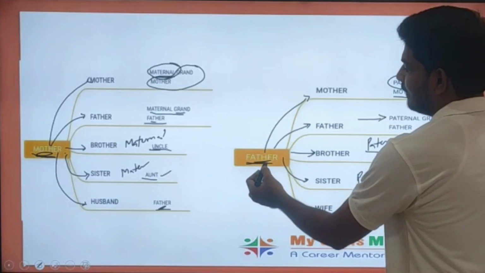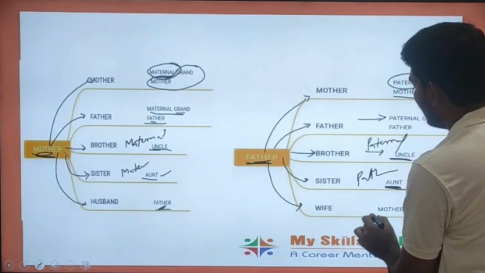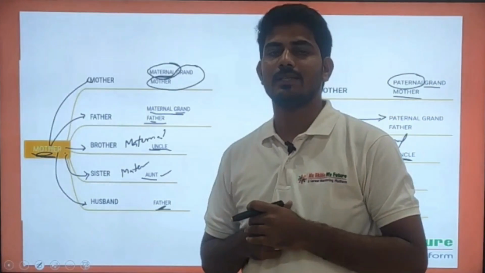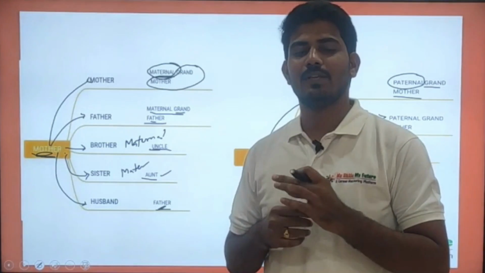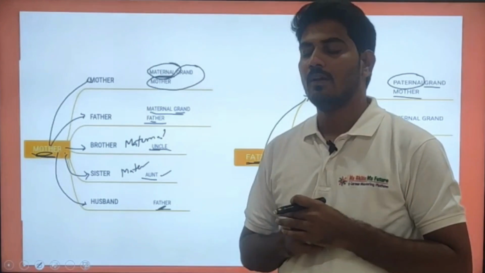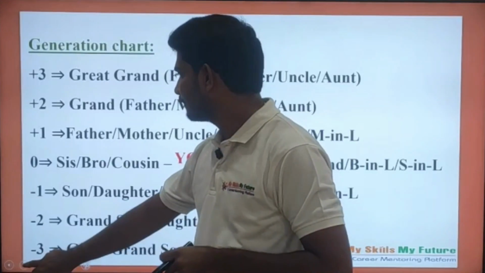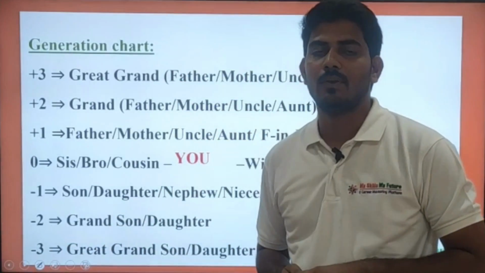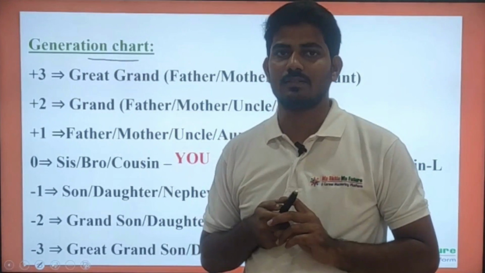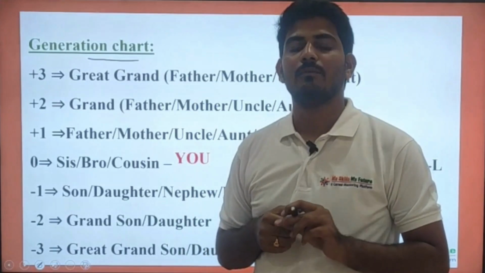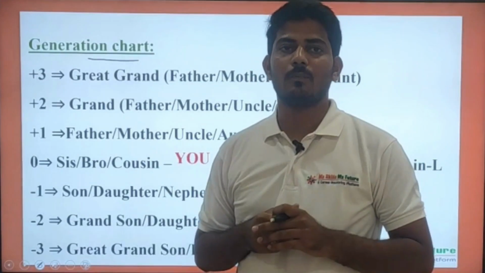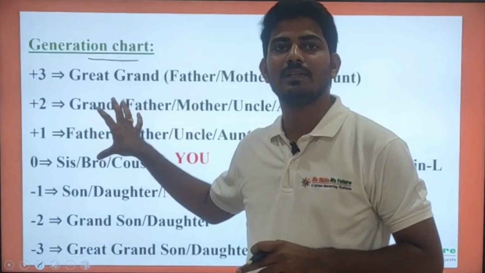Your father's wife will be simply your mother. So try to remember or memorize these relations. If we remember these relations, then it is easy for us to solve the problems. So let's see the next one. This will be very important while solving the problems of blood relations. This generation chart will help us solve some one or two models of problems in an easy manner if you remember this.